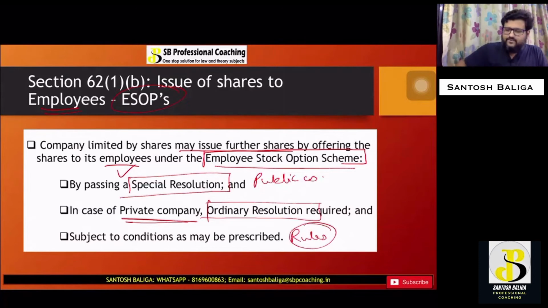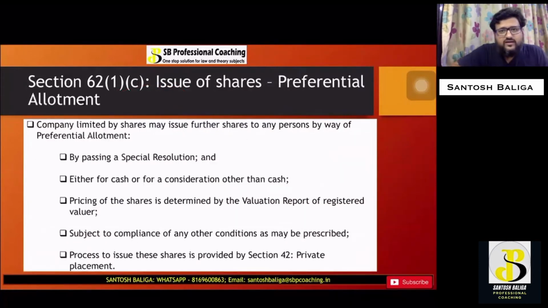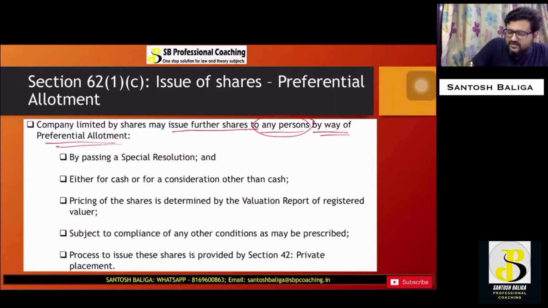Now, section 62, subsection 1, clause C speaks about preferential allotment. This has a reference to section 42, which speaks about private placement. Under clause C, preferential allotment is the issue of further shares to any persons by way of preferential allotment by passing a special resolution, and it may be either for cash or for consideration other than cash.